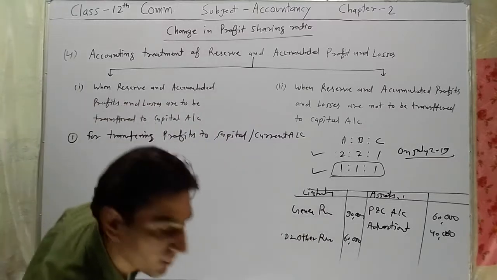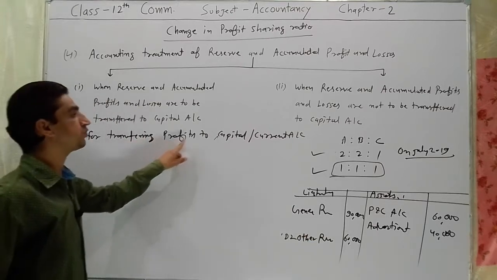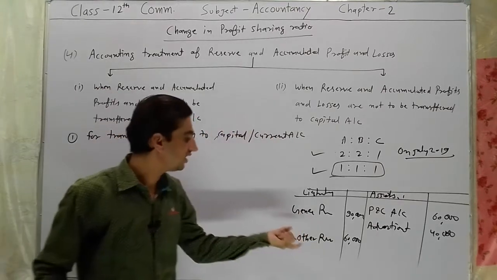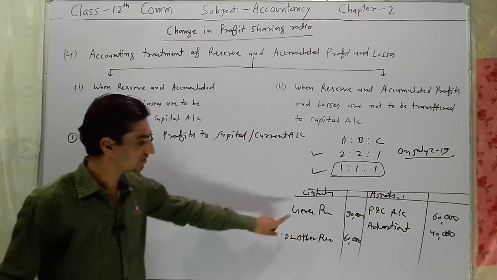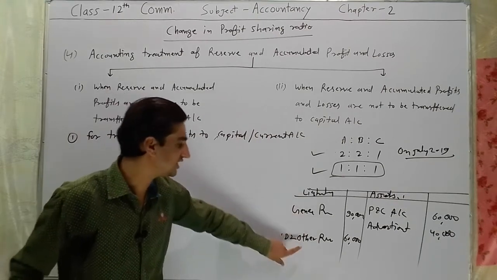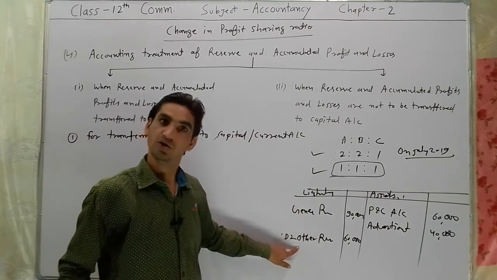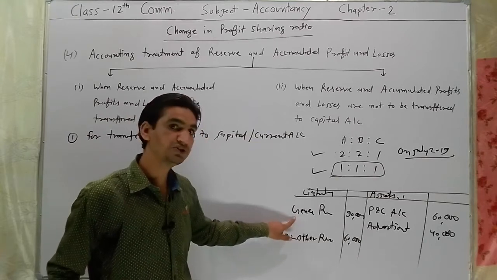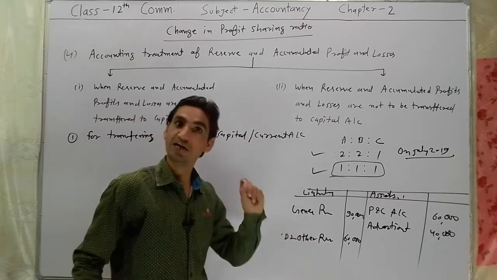First entry for transferring profits to capital account. Here two profits are given in the question: first general reserve and second other reserve. The balances of general reserve and other reserve are credit.